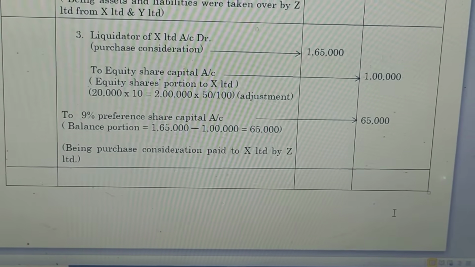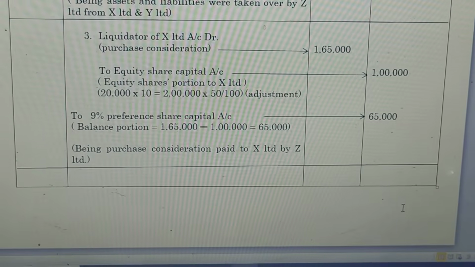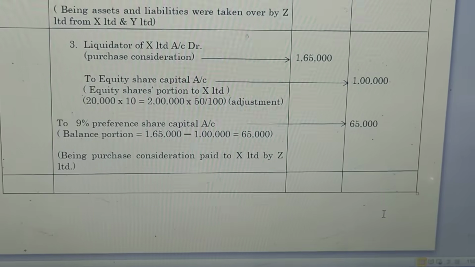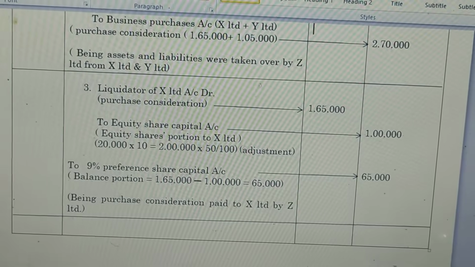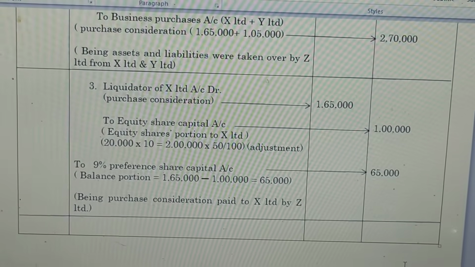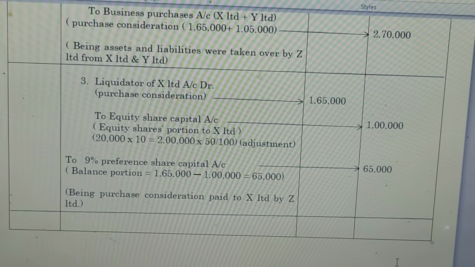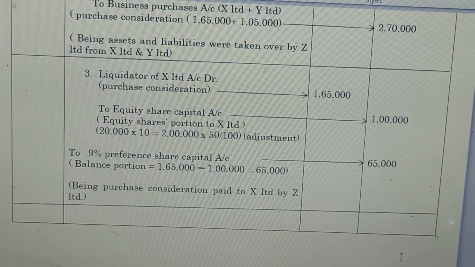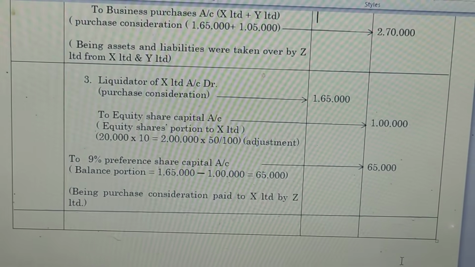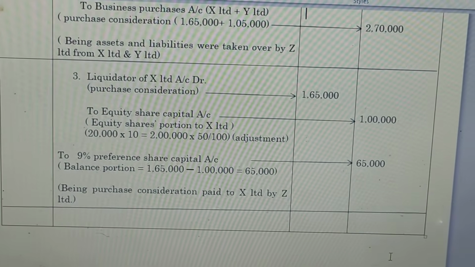So to 9% preference share capital account credit, the amount is rupees 65,000. So the difference value is 65,000 in the credit side. So the balance portion of preference share capital is 1,65,000 minus 1 lakh, we get 65,000 as preference share capital of X Limited, which we have to mention in the credit side. In narration, being purchase consideration paid to X Limited by Z Limited in the form of equity shares and in the form of preference shares.